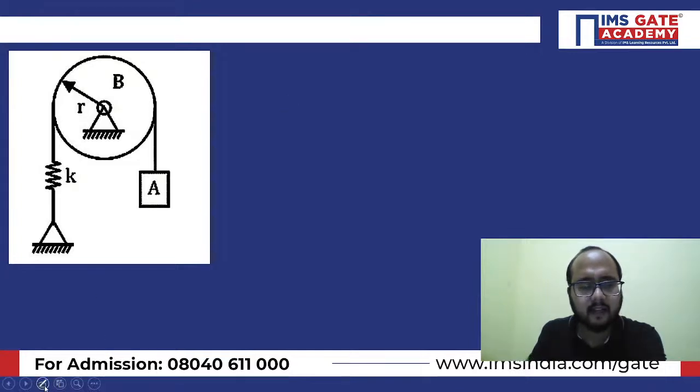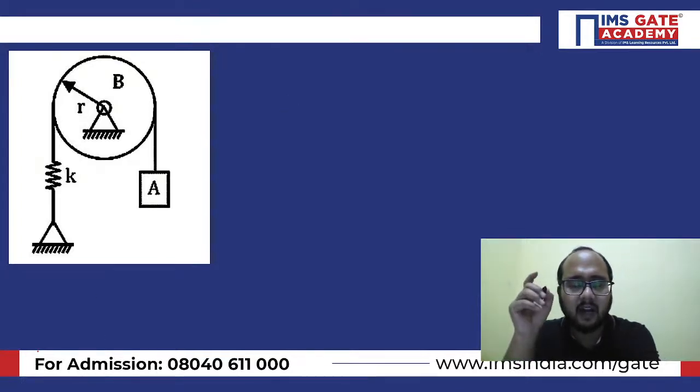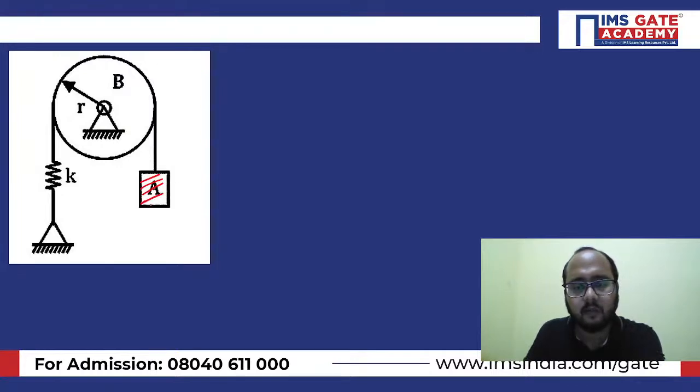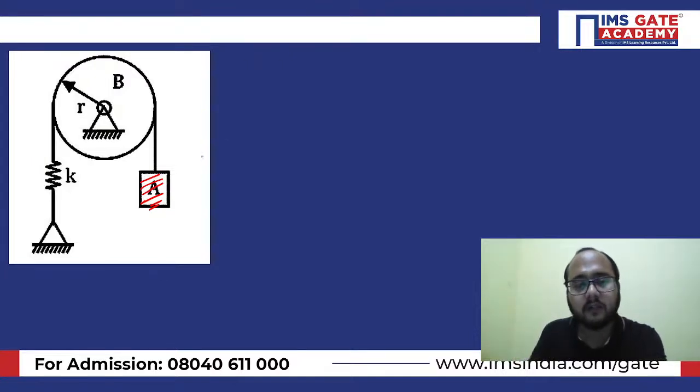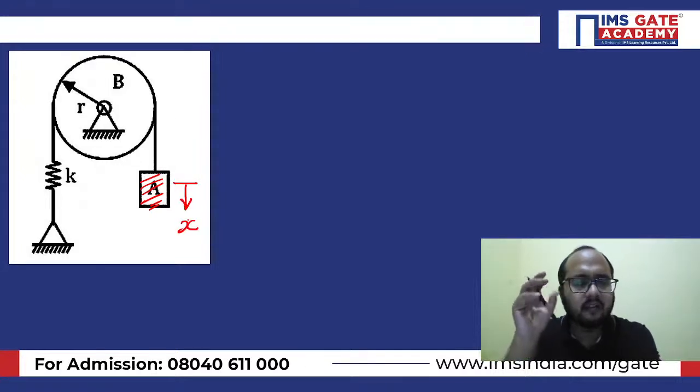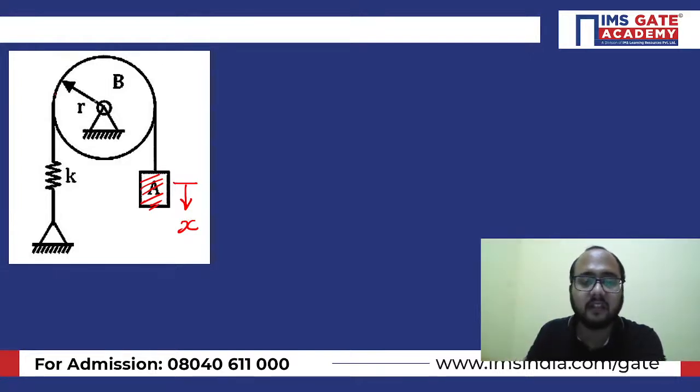Now, again, try to understand this particular point, guys. Let's suppose this mass, this block, is under static equilibrium. If you want to give the disturbance, let's suppose this mass has moved down through x distance. Then there will be a deflection here. Whatever distance the mass has come down, the same distance, x, will be there.